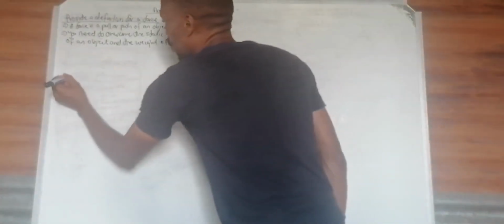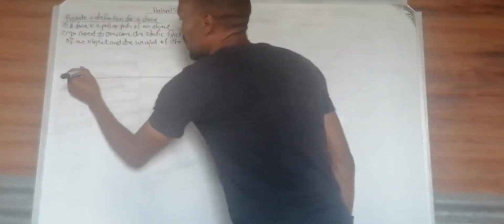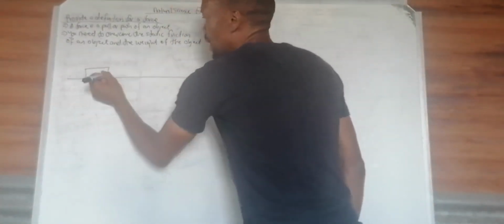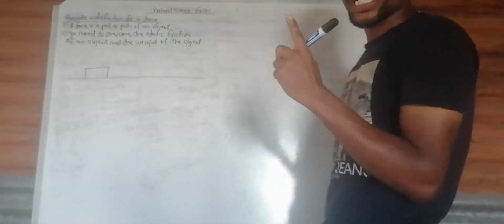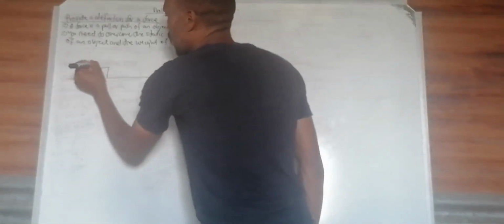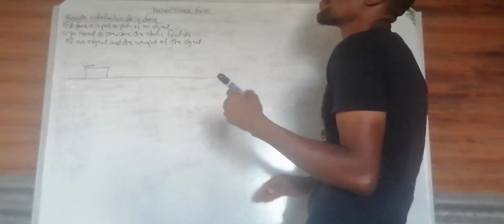Now, this is something very important. If you have an object resting on a surface, maybe a box, it has to have weight. How do you find the weight of the object?